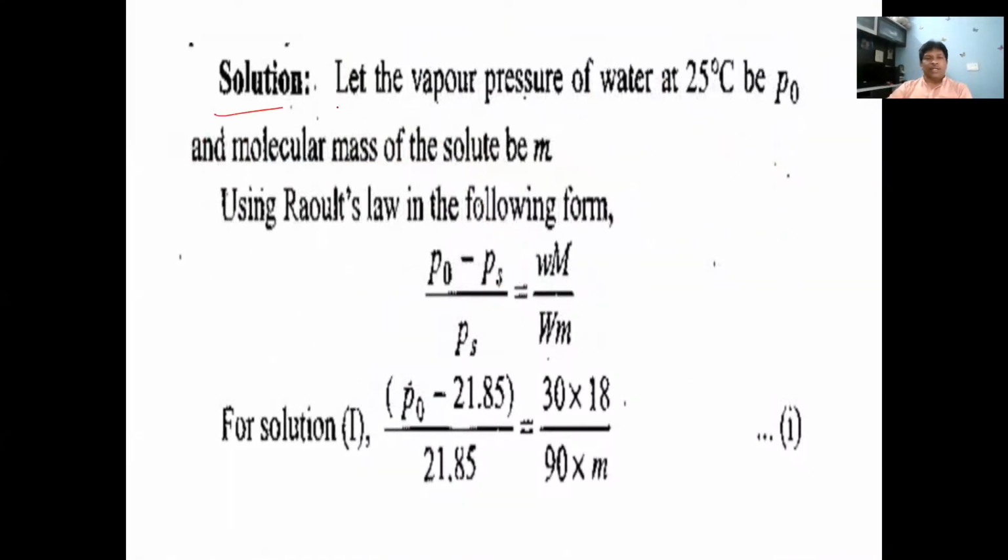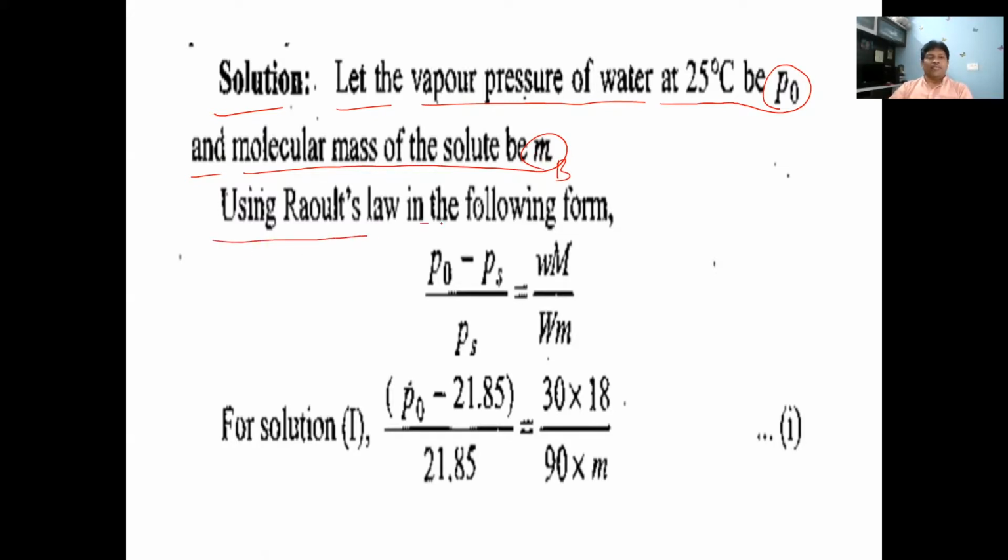So the solution is that let the vapor pressure of water at 25 degrees Celsius be P naught. P naught is the vapor pressure of pure water. And let the molecular mass of the solute be M. M is MB, you take it here. B is for solute here. Molecular weight of solute, let it be MB.